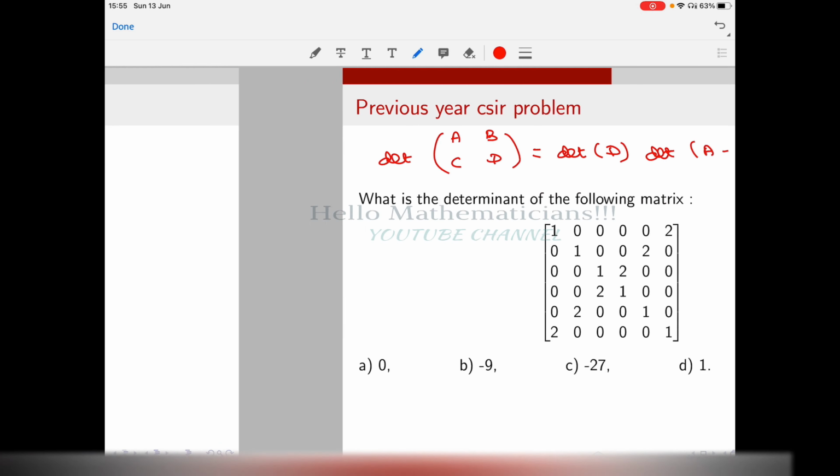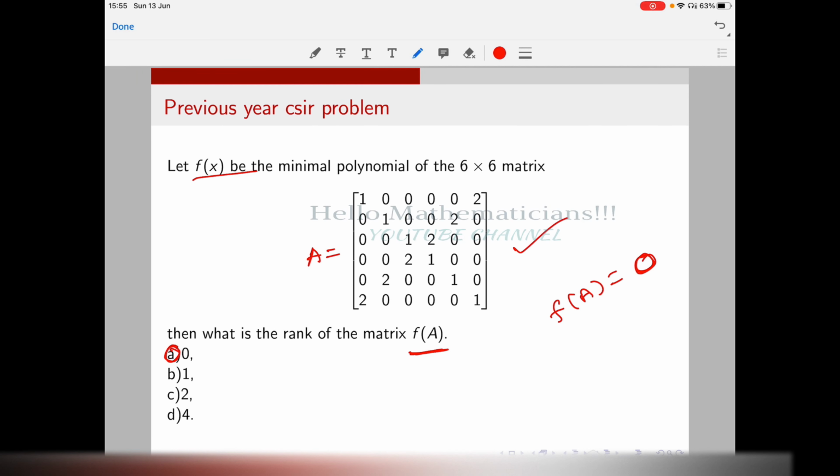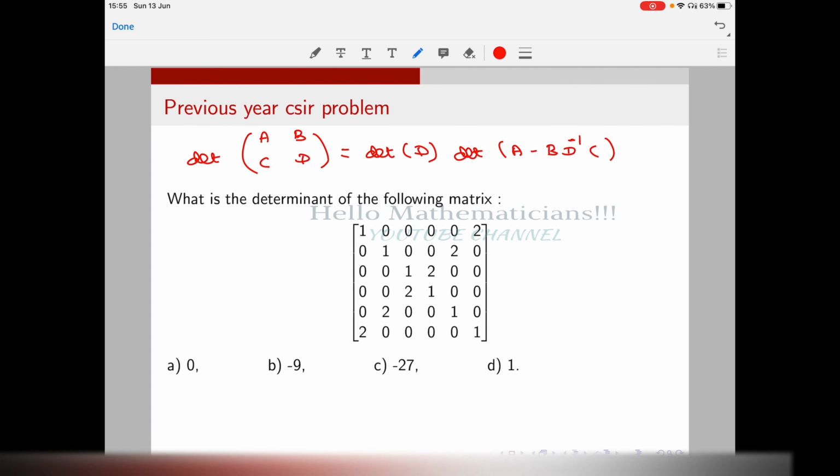Similarly, since we are talking about this matrix, the same matrix was asked in some other year also. So we do: what is the determinant of the following matrix? So again, think about it. Please pause the video, think about it for some time, and then continue the video. Okay, so I hope you got the answer.